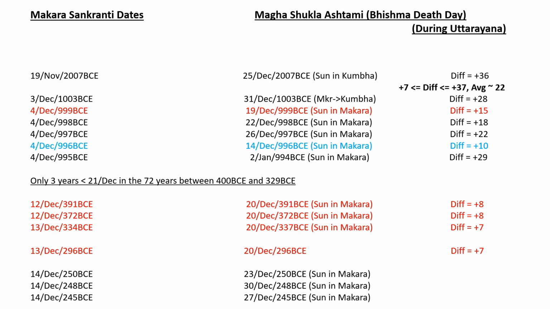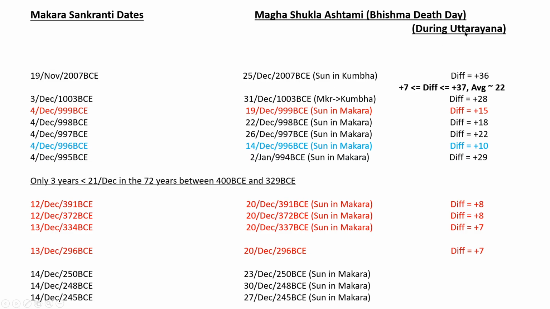And it depends on the way we define the months. The months we define are also locked to this star system. The months are defined based on where the full moon occurs, in which nakshatra the full moon occurs, and so on. So both are linked, and we can geometrically work out why it should be this difference. So if it's 19th November, we are getting plus 36 at the highest end. So in 2007 BC, we already get a few days, very rarely, which cross the 21st December.